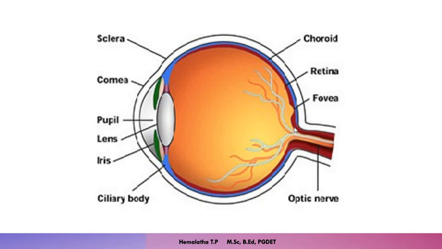Whereas in the blind spot, since there are no cone cells, the image fallen on the blind spot will be of no use. The image will not be formed if the light falls on the blind spot. But in the yellow spot there is clear image formation; if the image falls on this region, we will get a clear image.